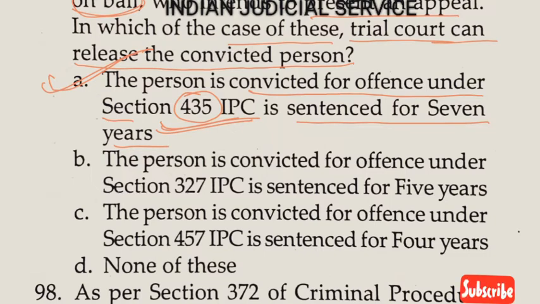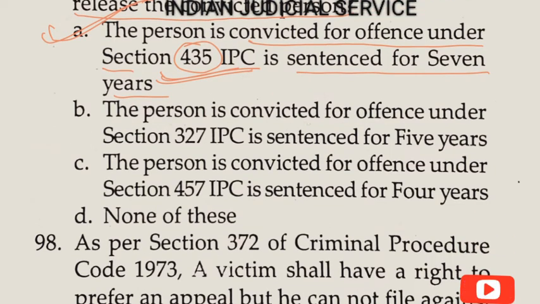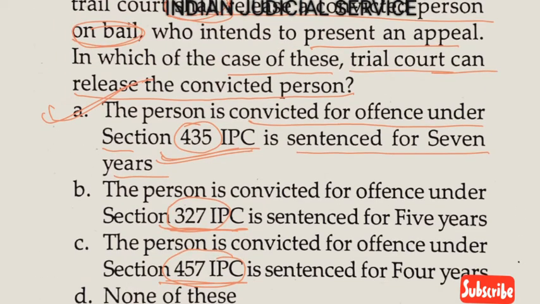435 is a bailable offence. The remaining options: the person convicted for an offence under section 327, that is a non-bailable offence, and option C, the person convicted for an offence under section 557, is also non-bailable. So the answer here is option A, 435 IPC.